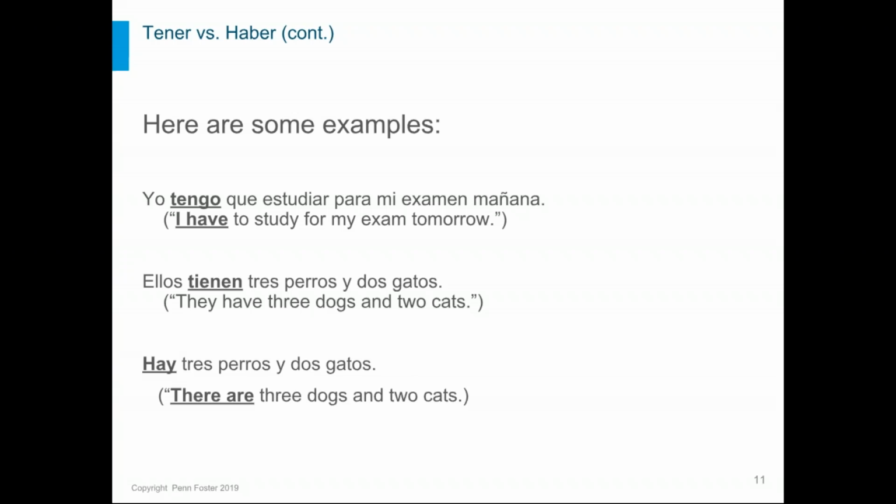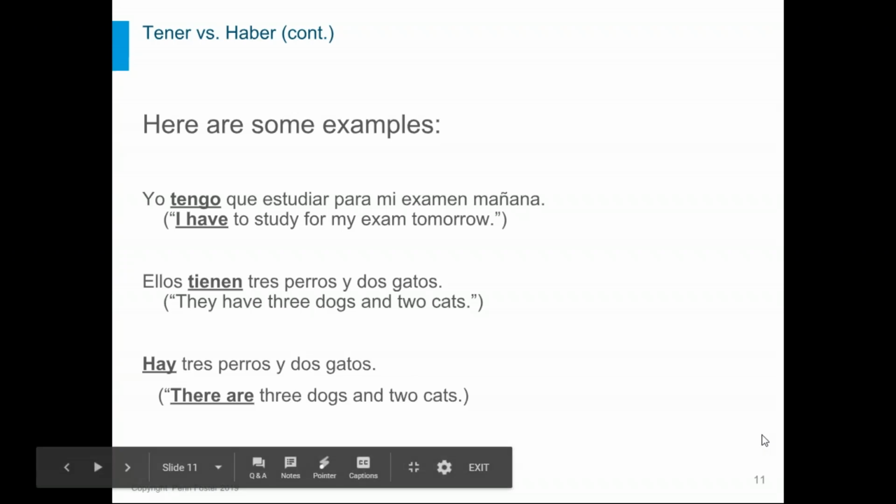Okay, so just keep in mind, if you hear that combination of there is, there are, is there, are there, you know you would use haber, never tener. And if it's just I have, or you have, or they have, etc., then tener is the better choice.